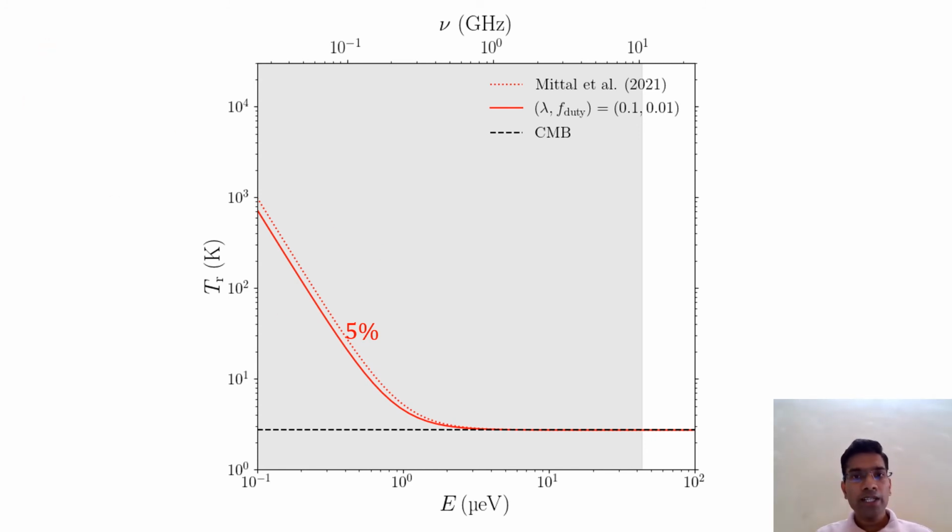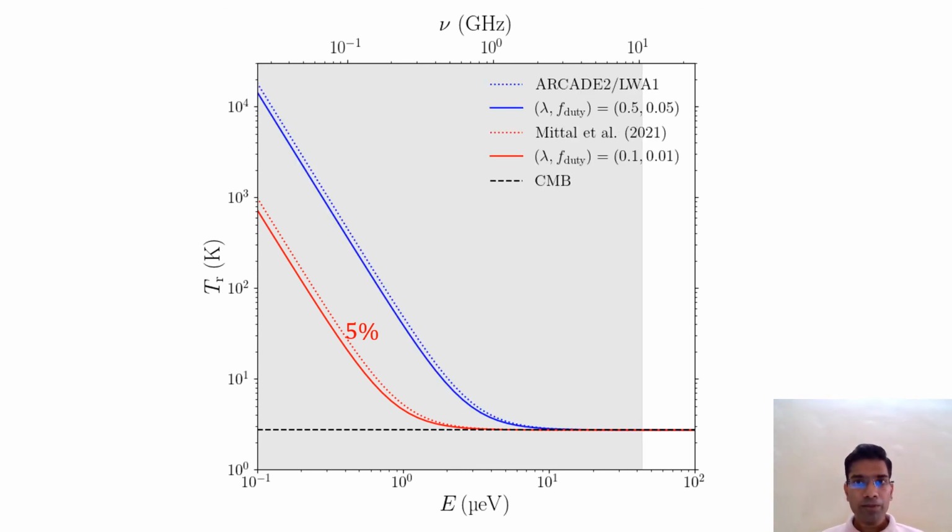But keeping aside the EDGES result, we can even explain the full Arcade or LWA limit, which is shown by the blue dotted line, and our corresponding result is shown by the blue solid line. And we can clearly see that we are not only able to explain the magnitude but also the slope of the observation. This is what makes the accreting primordial black holes an interesting candidate in order to explain the excess radio background.